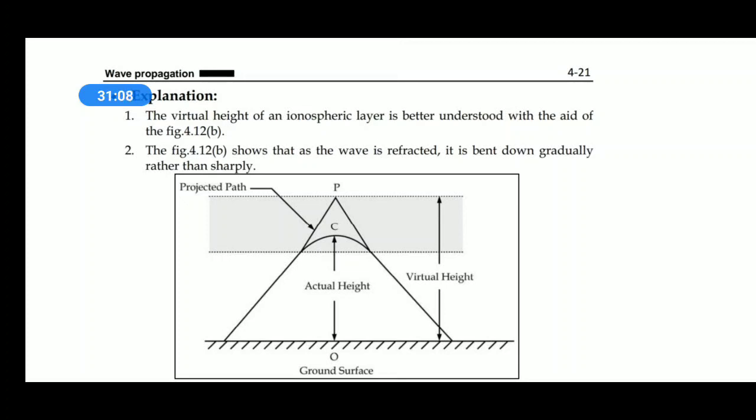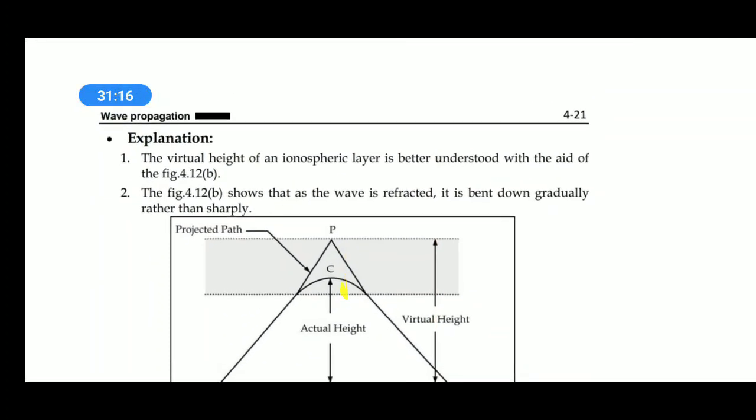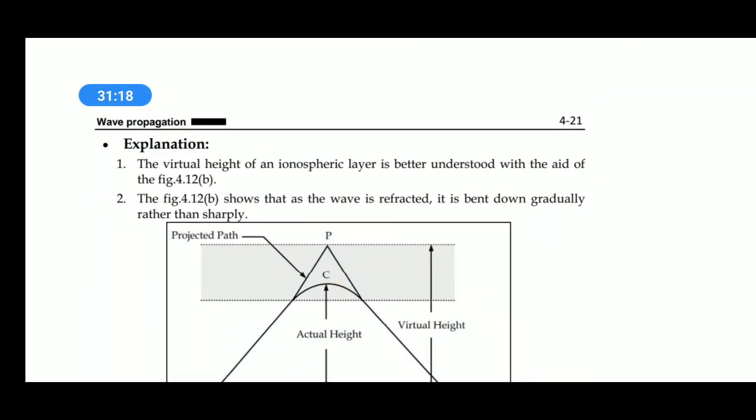Virtual height of an ionospheric layer is better understood with the aid of a figure. This is your virtual height and this is your actual height. The point at which the wave is bent from the Earth's atmosphere is known as actual height.